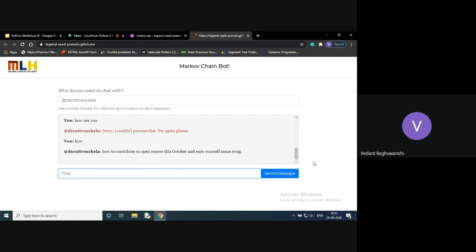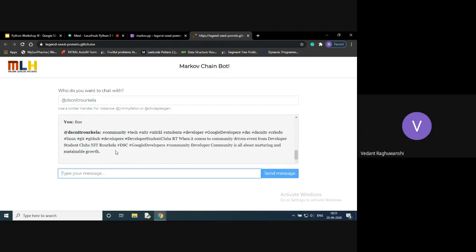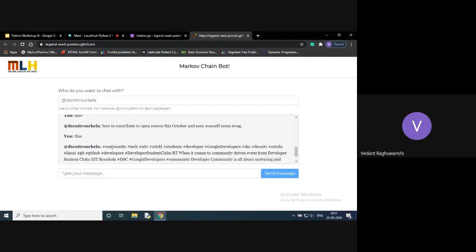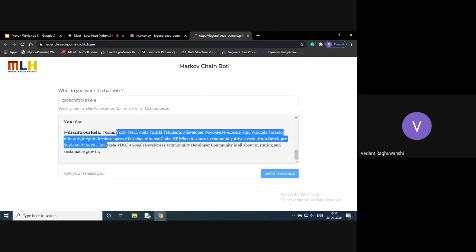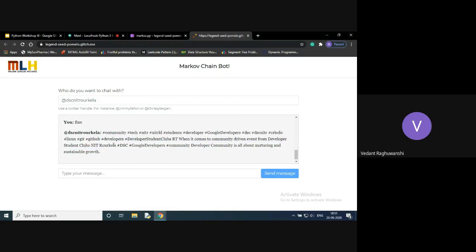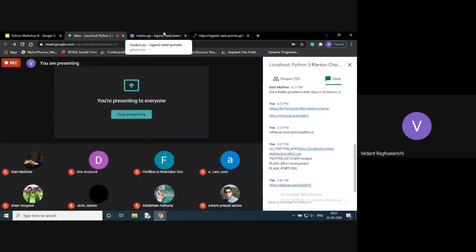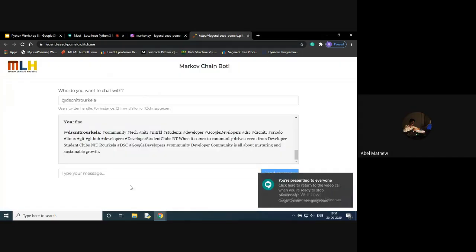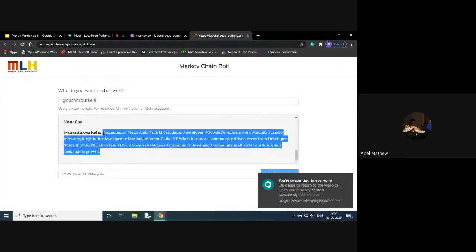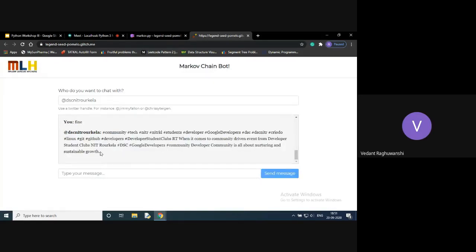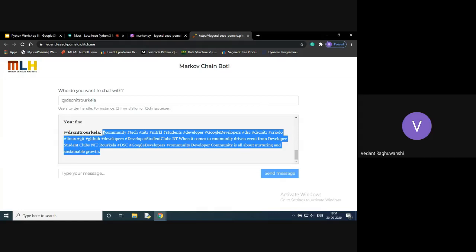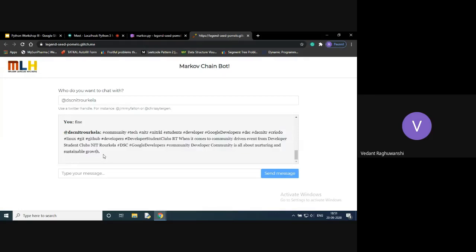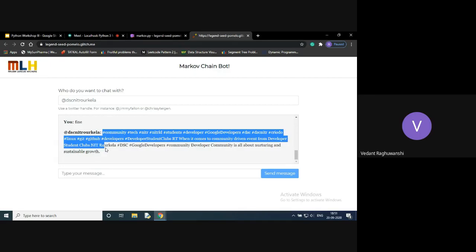If I say "fine", let's say, okay. Yeah, so Abel Bhaiya, can you confirm that this is not the exact tweet which you tweeted, but a mixture of many tweets?